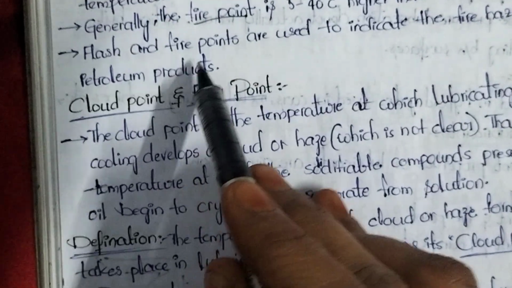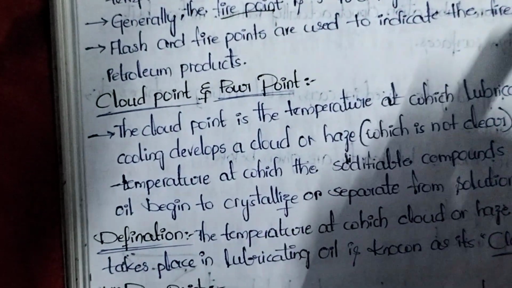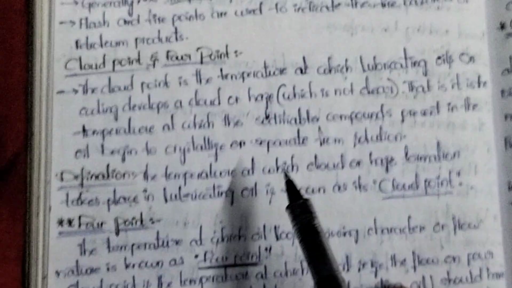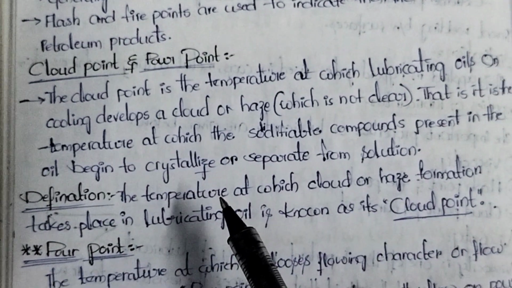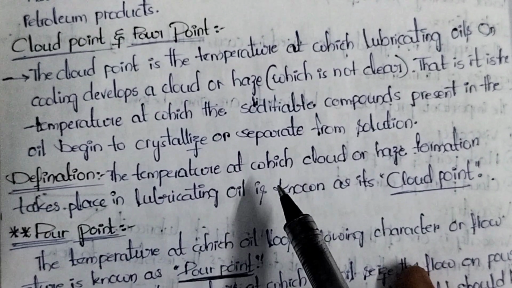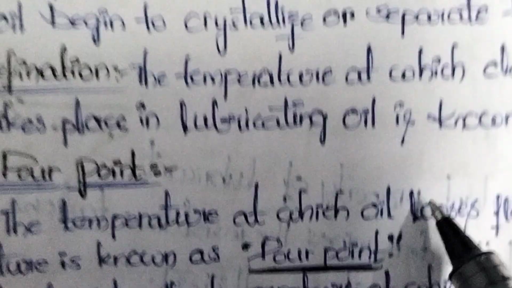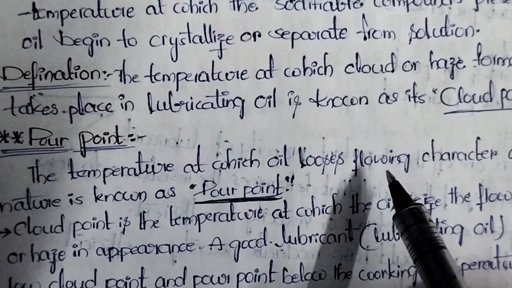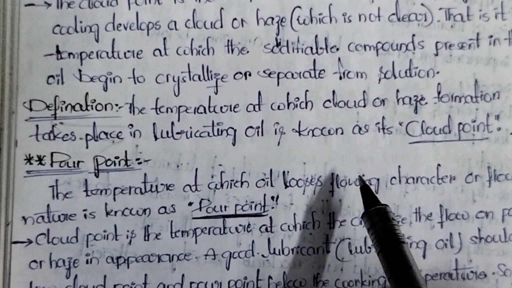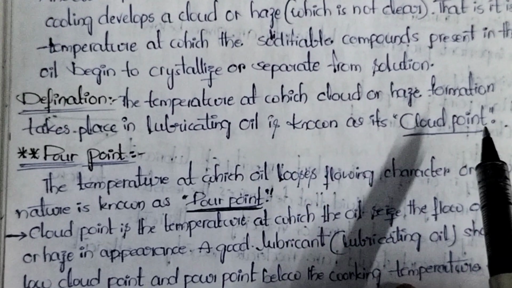Next, flash point and fire point are used to indicate the fire hazards of the petroleum product. Just now explained. Next, cloud point and pour point. It is very simple. Cloud point means the temperature at which we observe cloud or haze formation in a lubricant oil.